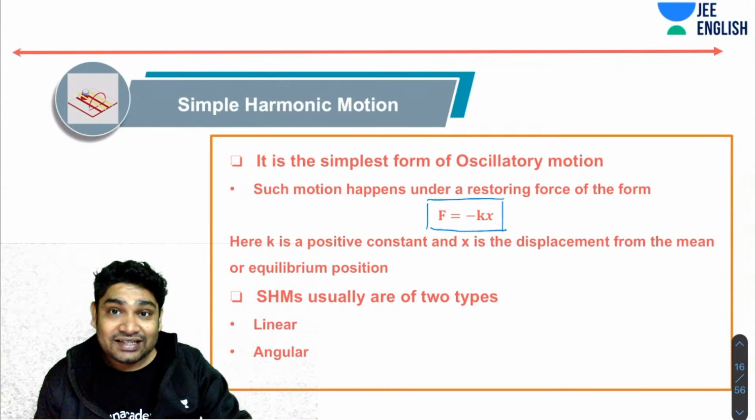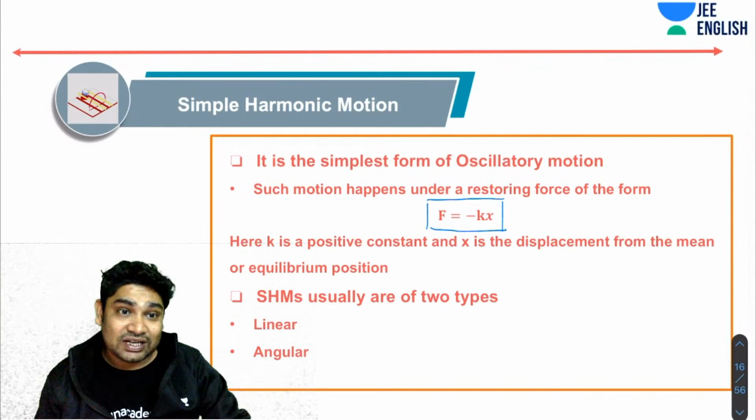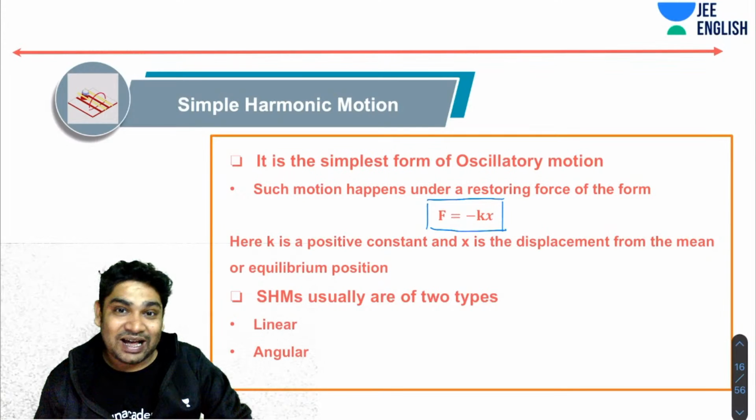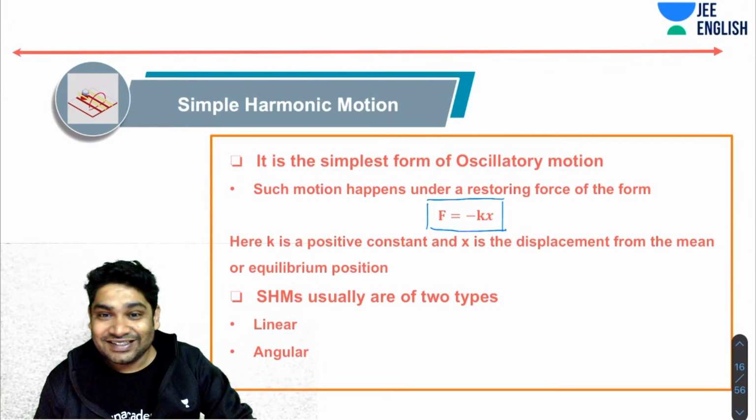This is the simplest form of oscillatory motion with the simplest restoring force governing this motion, and that is why we use the word simple harmonic motion to describe this.